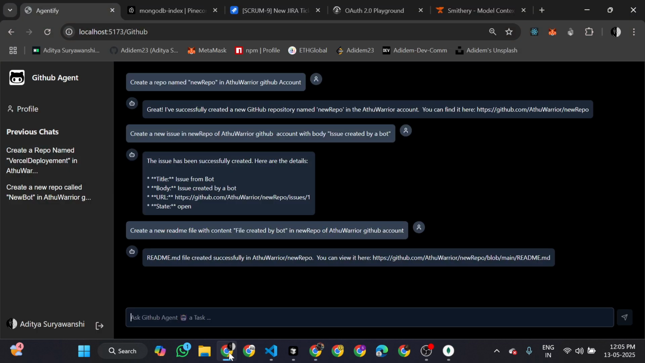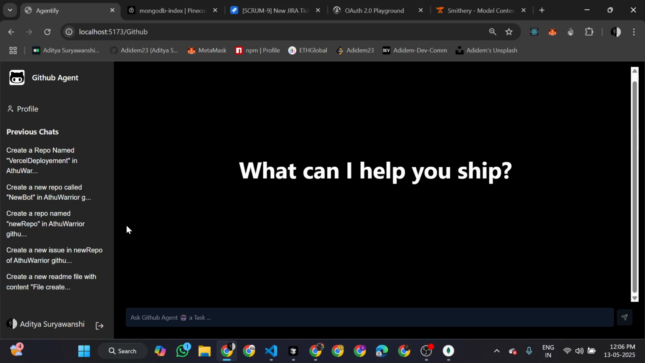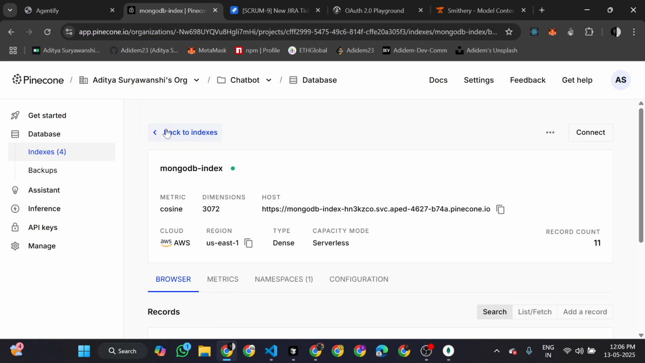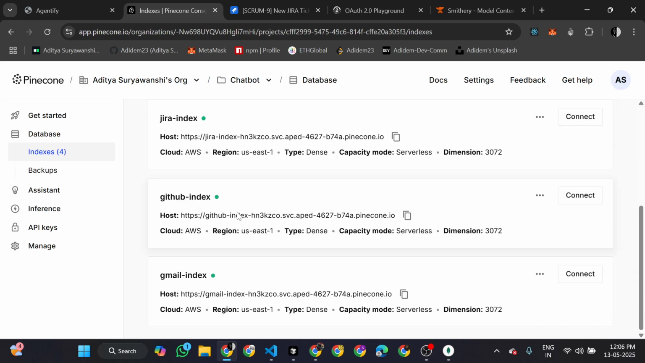So this was the GitHub agent, and this was the main agent that we have targeted because it has some automation. So this was the main agent that we have created, and you can see the previous chat has been updated, and they have been added again into the vector DB, like into the GitHub index, which has been created. So this was the GitHub agent that we have targeted.